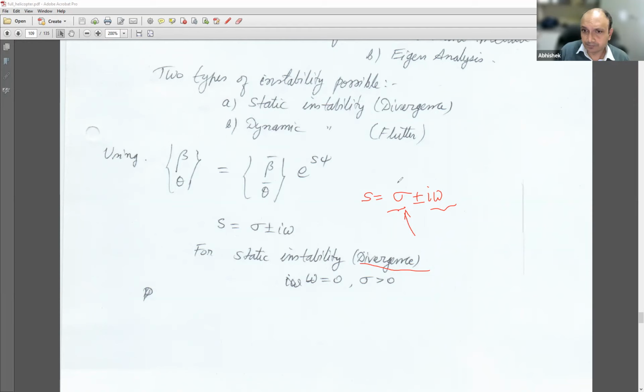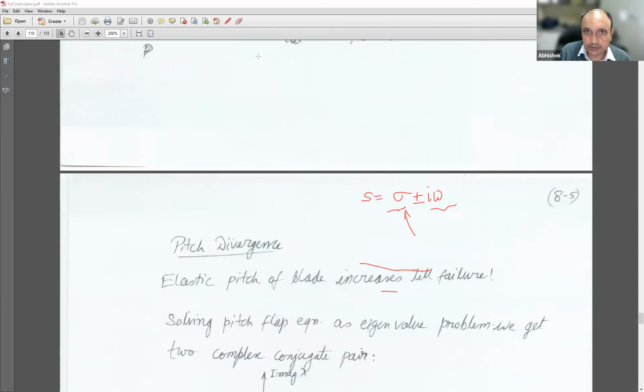All right, so s equals sigma plus i omega, but here for divergence, there is no oscillatory component, so omega would be zero, and sigma has to be greater than zero, right? That is what should happen to result in that kind of behavior of deflection increasing. So let us see how that happens.